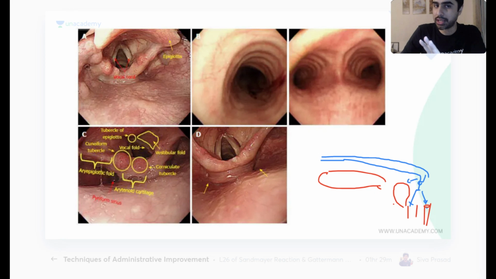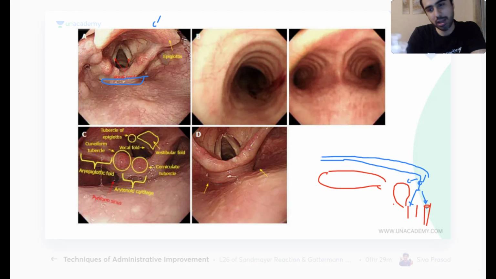Did you understand the orientation? So when I go inside, it looks like this. This is the epiglottis right at the top. This is my larynx or the vocal cords, and somewhere at the back over here, which I can't see, will be my esophagus or cricopharynx.